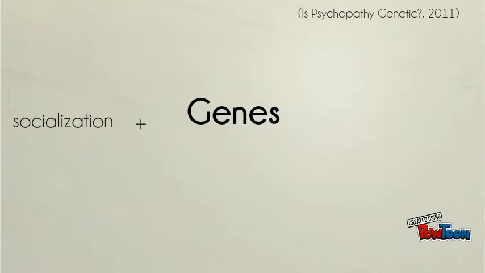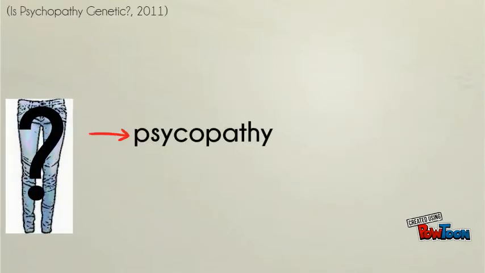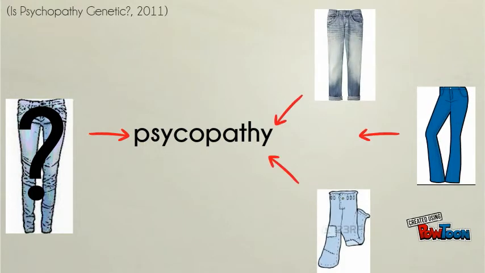Genes play a significant role in the development of psychopathy. However, socialization and other environmental factors interact with genetics, so genes are not the only determinant in whether one has psychopathic traits. Thus, psychopathy is similar to other personality traits and disorders in which genetic factors are important, yet do not explain everything. Although specific genes relevant to psychopathy have not yet been identified, most people believe there are probably multiple genes which contribute to psychopathy, just as there are multiple genes involved in most clinical conditions which are partly hereditary.